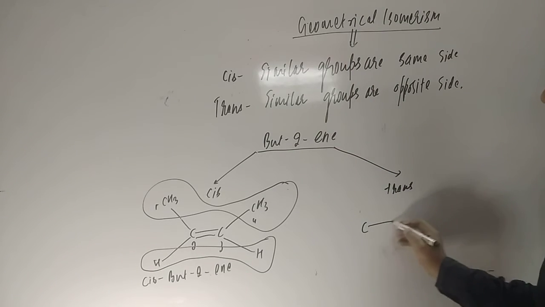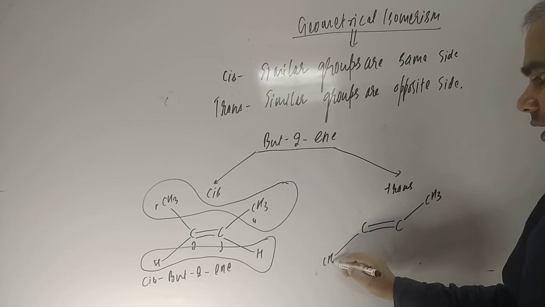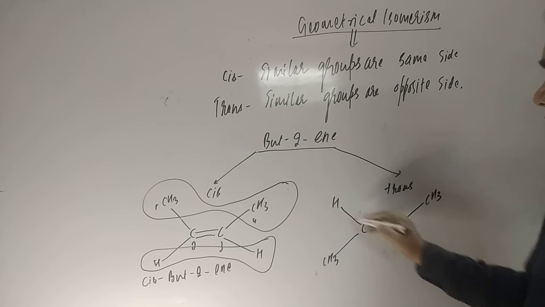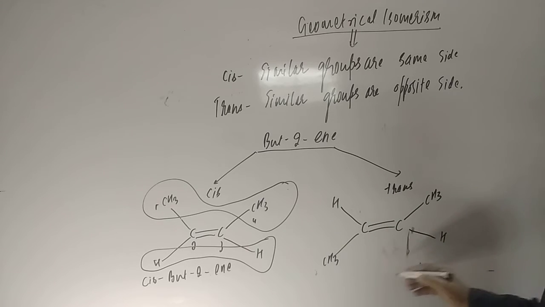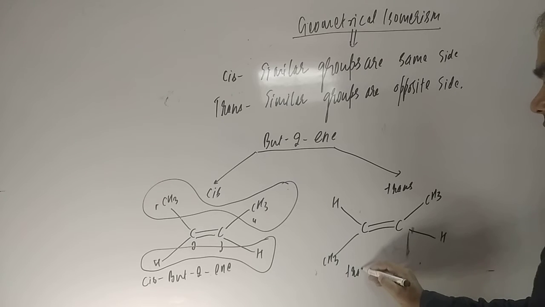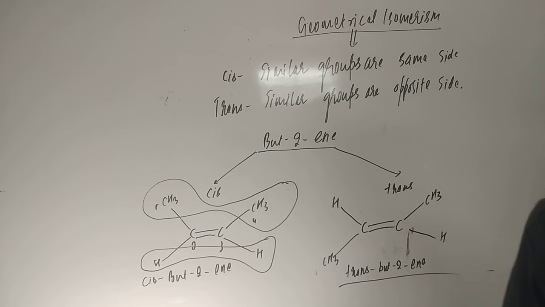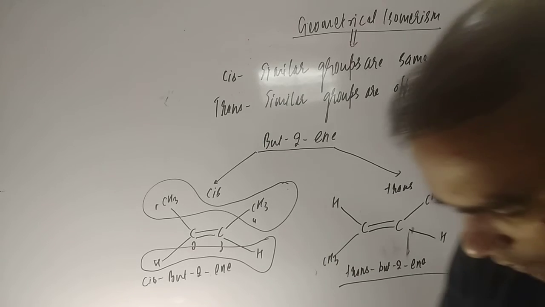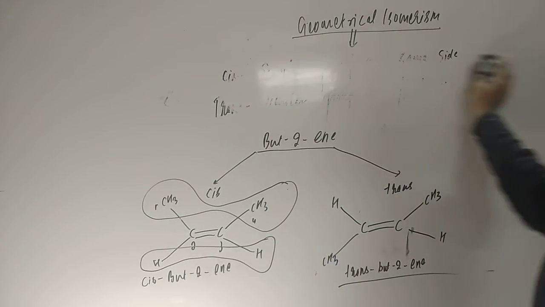Similarly you can draw here C double bond C, here we can have CH3, and downside we can have CH3, here is the hydrogen, here is the hydrogen. So you see similar groups are on different sides, so what will it be, students? Trans, okay, but-2-ene, trans but-2-ene. The similar groups are on opposite sides, so that becomes trans butene. This is our first geometrical isomerism example, students.